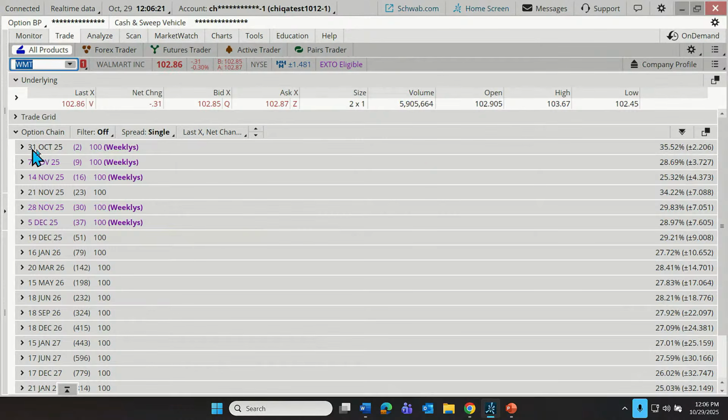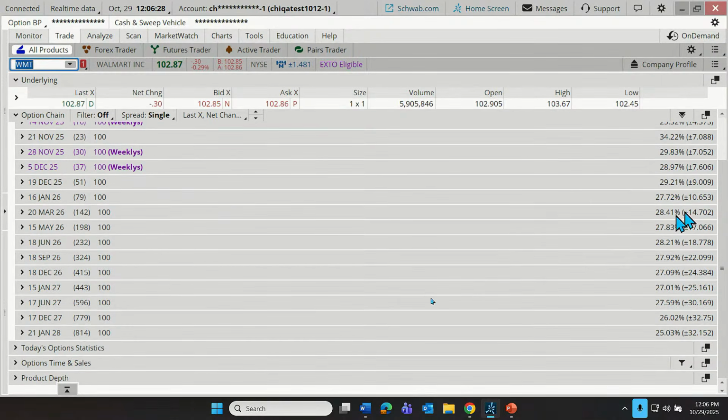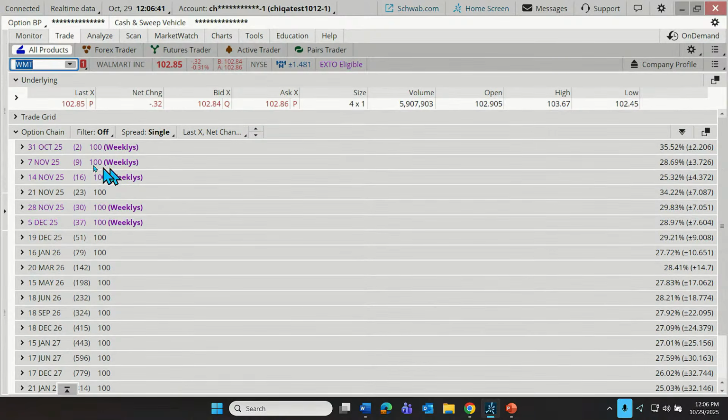So we can get into contracts that expire as soon as the 31st of October of 2025, or as far out as the 21st of January of 2028. Now that's on Walmart. These dates can change from one stock to the next, from one set of options to the next. But each one of these will connect us to the ability to place trades.